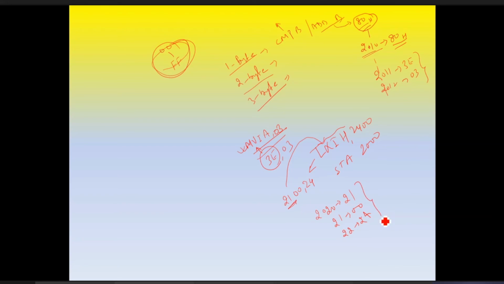So we require 3 locations. So it comes under 3 byte instruction.